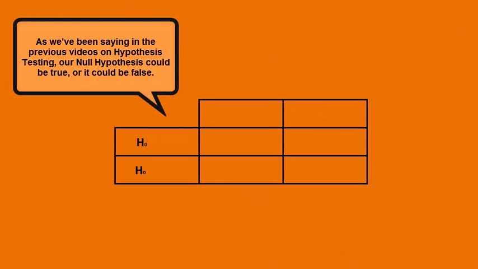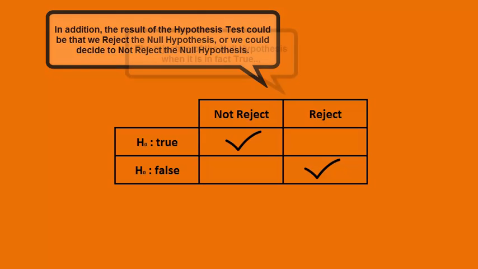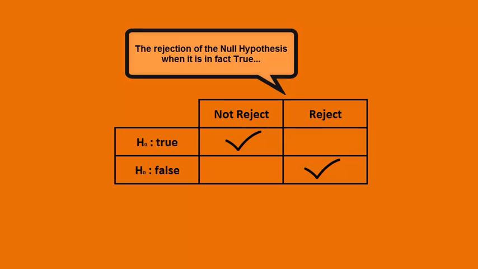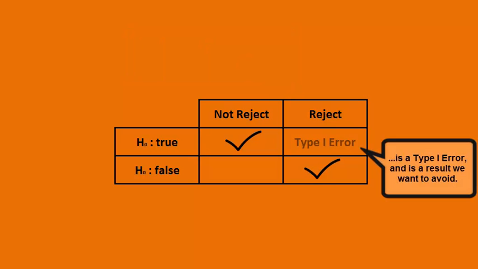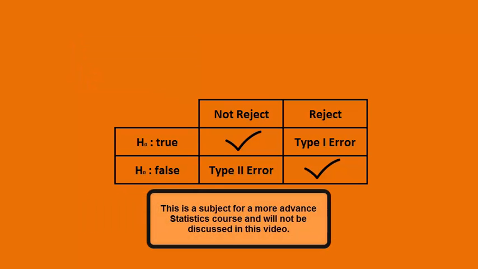As we've been saying in the previous videos on hypothesis testing, our null hypothesis could be true or it could be false. In addition, the result of the hypothesis test could be that we reject the null hypothesis, or we could decide to not reject the null hypothesis. The rejection of the null hypothesis when it is in fact true is a type 1 error, and is a result we want to avoid. To not reject a null hypothesis that is in fact false is a type 2 error. This is a subject for a more advanced statistics course and will not be discussed in this video.